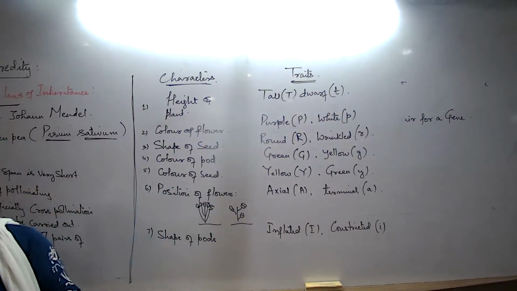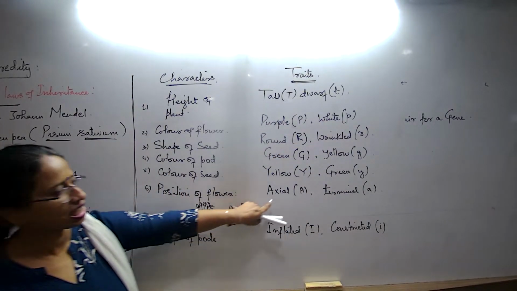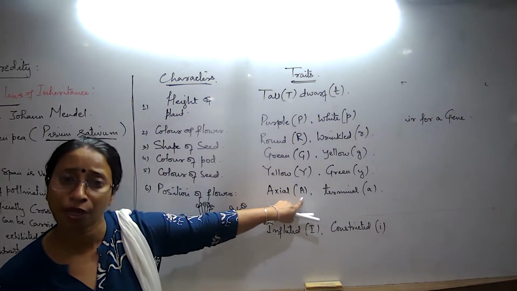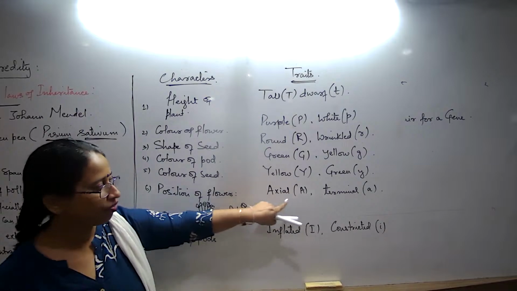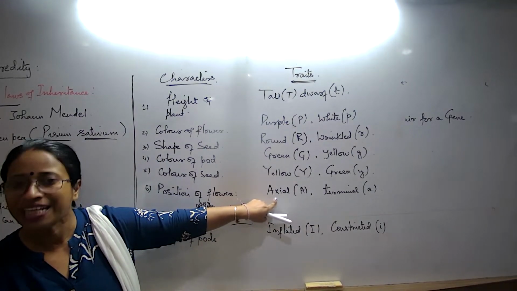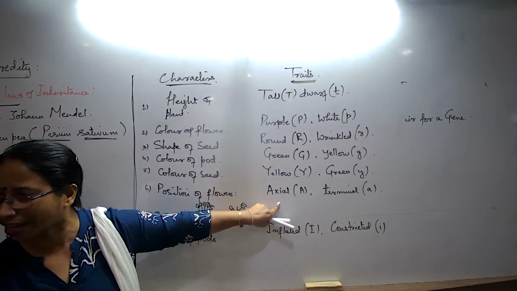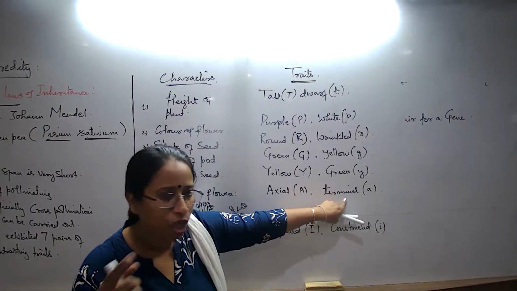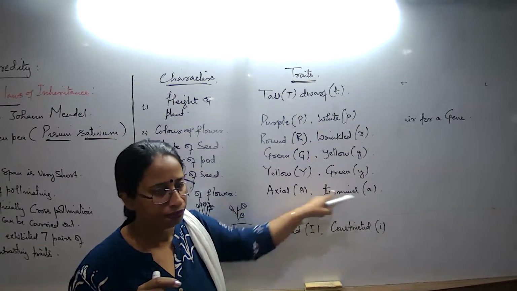In your question paper, most of the time these words are given. The letters may or may not be given. So if this word is there in the paper, which letter do I choose for the allele? A, I choose. And if I have to take this, should I write small t? No, I should write small a.